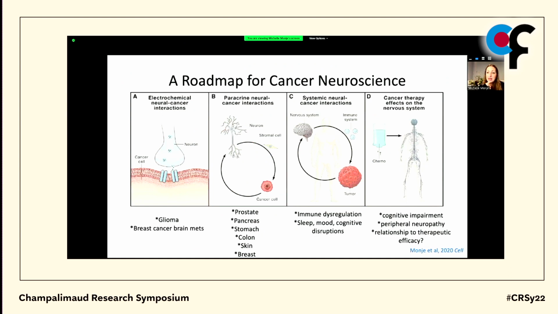And I'll end with the idea that the neuroscience of cancer is critically important, not just for cancers of the central nervous system, but increasingly we're understanding that these interactions are at play in cancers very broadly throughout the body, through the peripheral nervous system, and through systemic neural signaling to the cancer. There's a number of different cancer types that have now been demonstrated by a range of groups to be really potently modulated by the nervous system. And so emerging then is the concept that the neuroscience of cancer really matters and is a pillar of what I think we will need to target for effective therapy, particularly of very aggressive cancers.